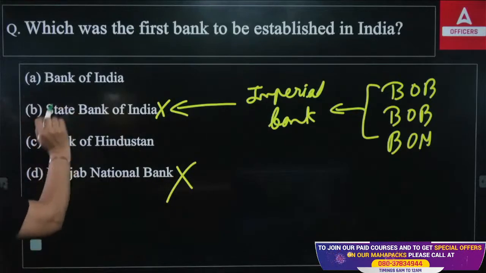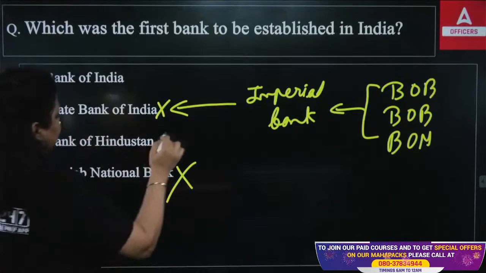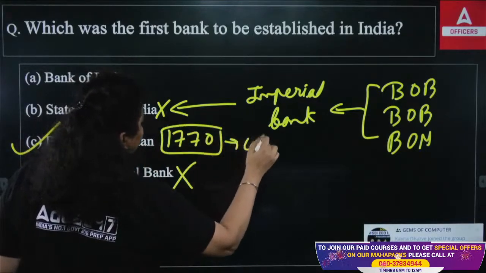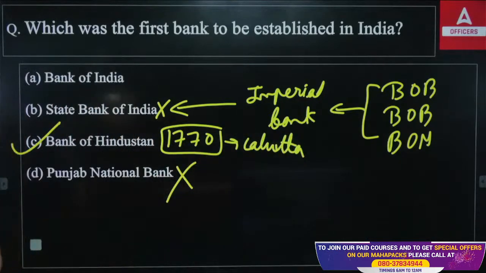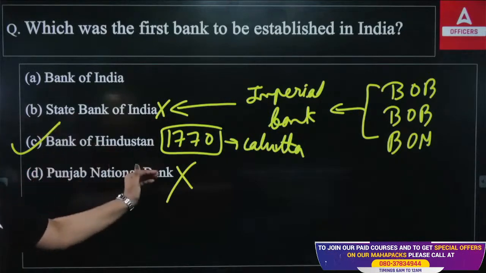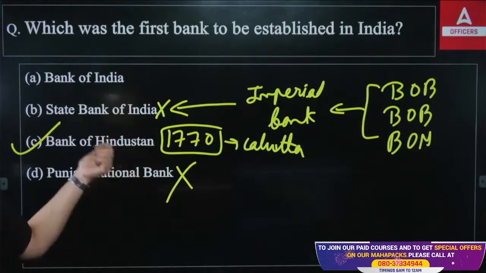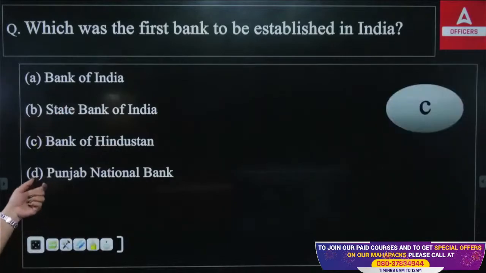So Bank of India and Bank of Hindustan, one of them will be the right answer. The right answer is Bank of Hindustan. In 1770, the first bank of India, which had its headquarters at Calcutta. Okay, so this is what we're talking about. The first bank of India is Bank of Hindustan. The first formal financial institution of our country is Bank of Hindustan, in the year 1770. So the right answer will be your C option.